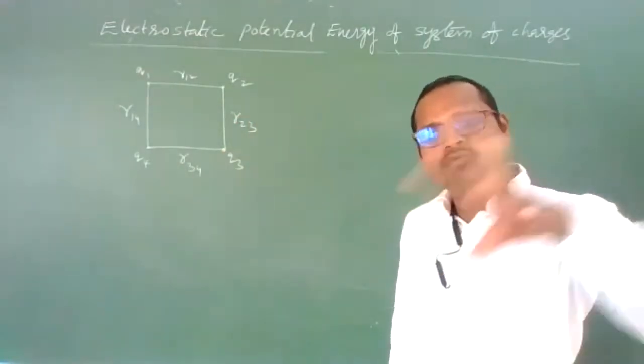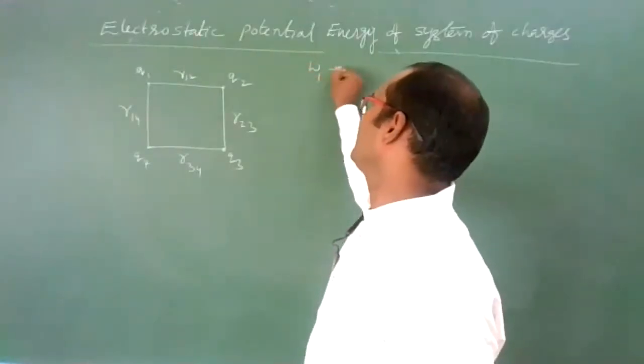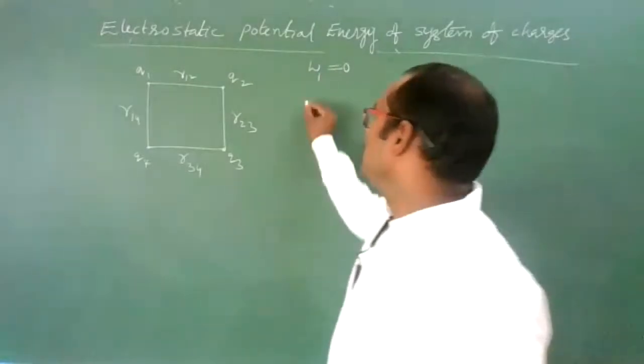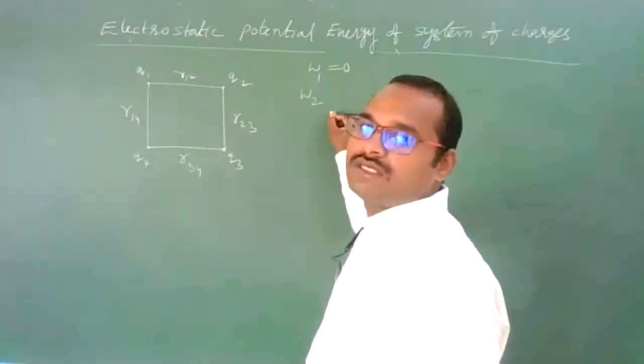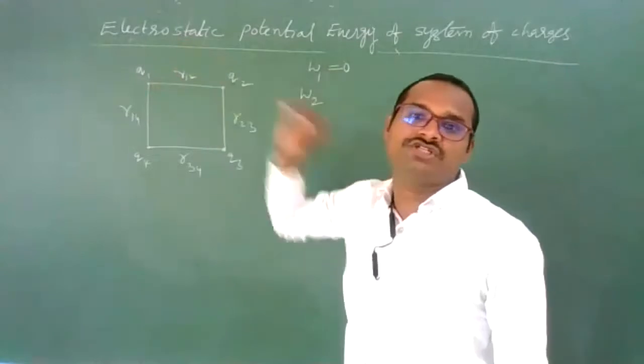What to do? Remove all the charges. Bring the first charge. To bring the first charge, work done is 0. No work is to be done because no external field is there. Now bring the second charge. While you are bringing the second charge, the first charge is already there.